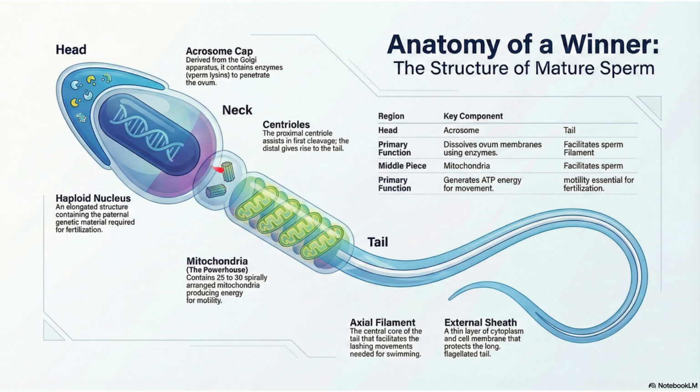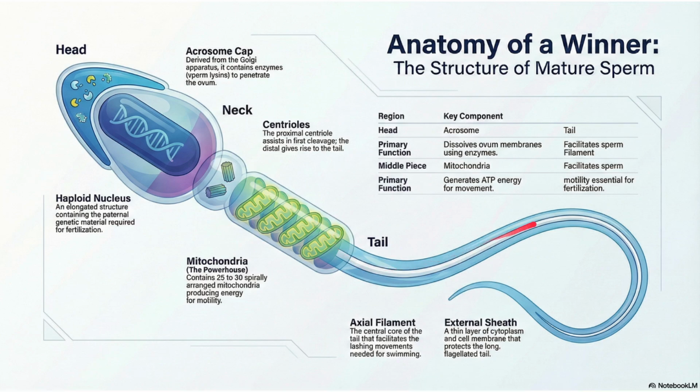Next, neck region will be having two types of centrioles will be present. One is proximal centriole, another one is distal centriole. இந்த ரெண்டும் இருக்கும். And middle piece will be having mitochondria will be present, which is spirally arranged. Like நம்மளுக்கு வந்து இது வந்து spiral arrange ஆயிருக்கும். நம்மளுக்கு எப்படி helical staircase இருக்குமோ அந்த மாதிரி arrange ஆகிருக்கும்.